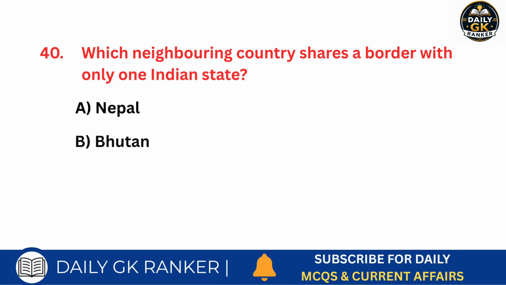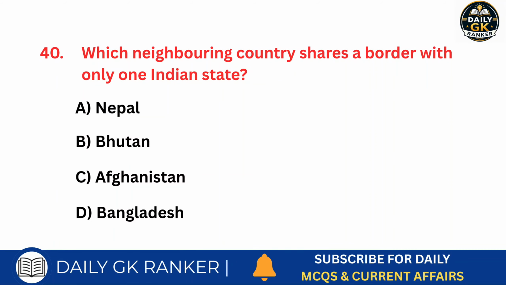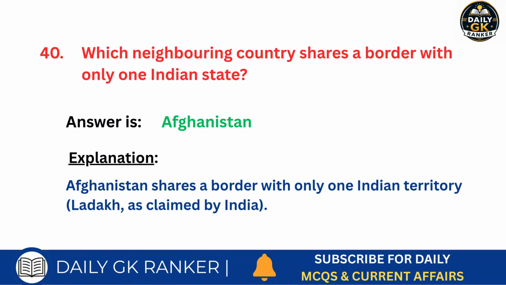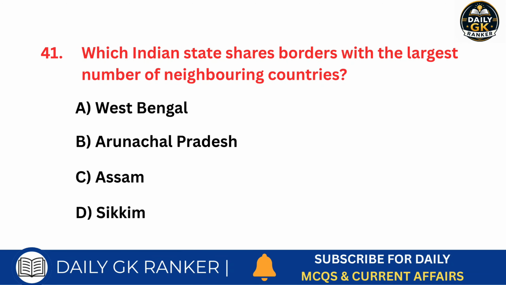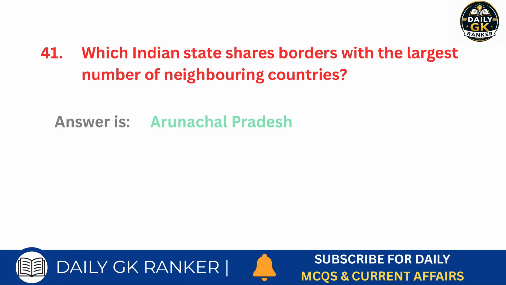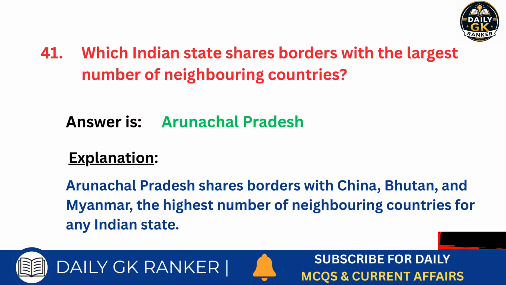Which neighboring country shares a border with only one Indian state? Answer is Afghanistan. Which Indian state shares borders with the largest number of neighboring countries? Answer is Arunachal Pradesh.